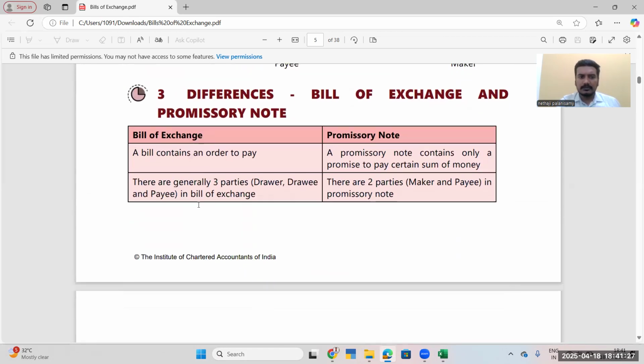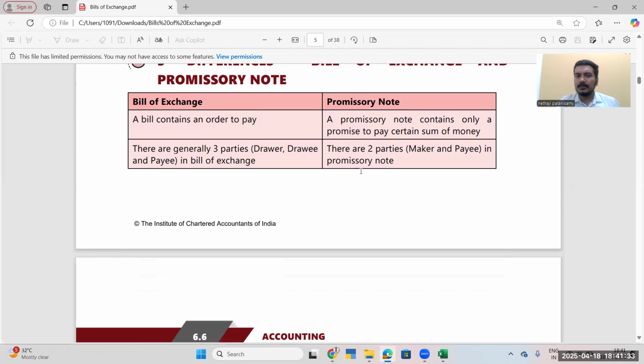And here is the difference. A bill contains an order to pay. It is an obligation. A promissory note contains a promise to pay a certain sum of money. Here the bill involves three parties. We know who is the drawer, who draws the bill, who is the drawee, and the drawee is the acceptor, and the payee. Here only the maker and payee. Here drawer and payee can be the same. Is it possible that maker and payee can be the same? No. Because in a promissory note, he is promising to pay me, so he cannot pay himself.